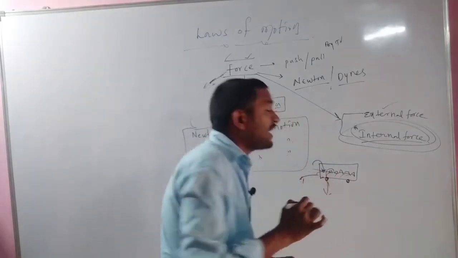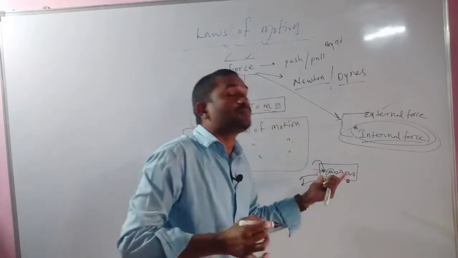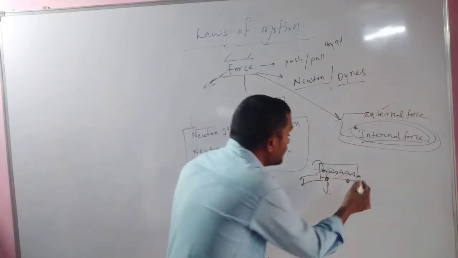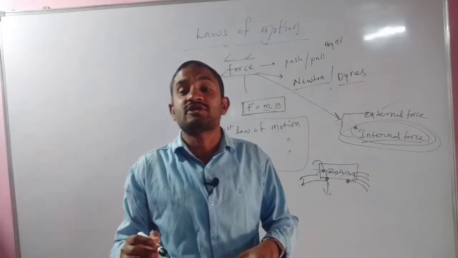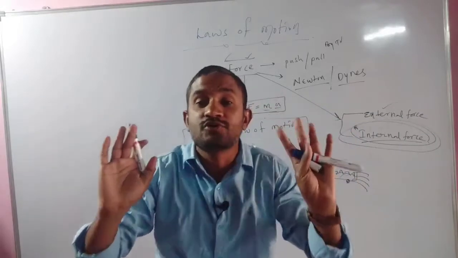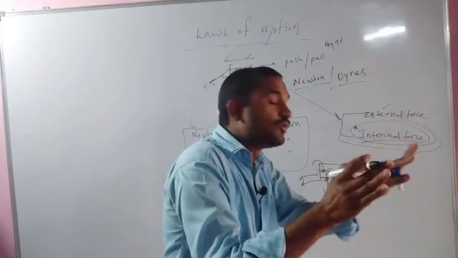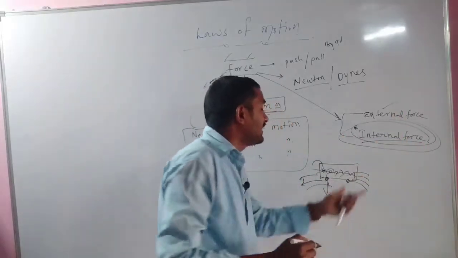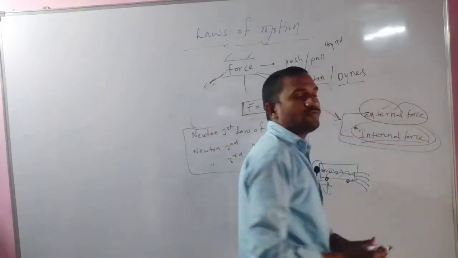At that time, what happened? The bus moved somewhat forward. How is that possible here? Here, what kind of force was applied? External force. That means when you stand behind the bus and push it, only then is there a chance for the bus to move and change its position. In this situation, an external force was applied.